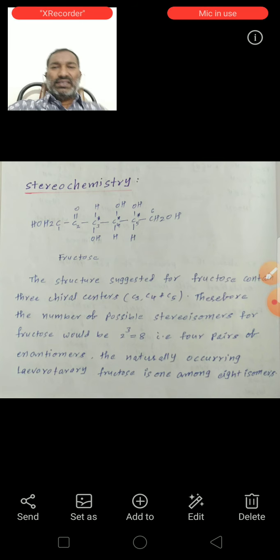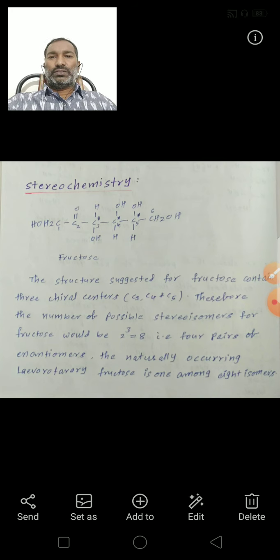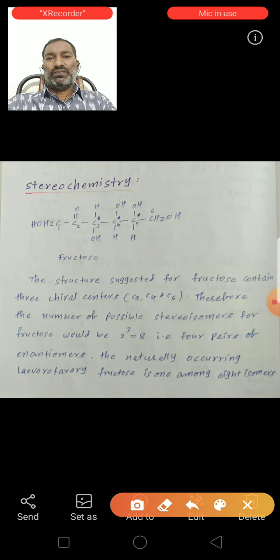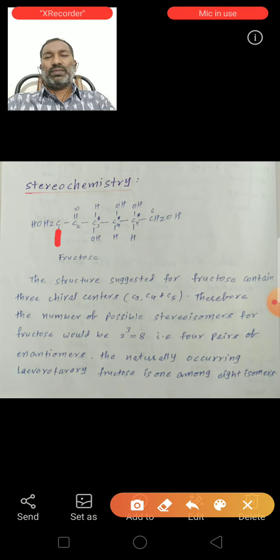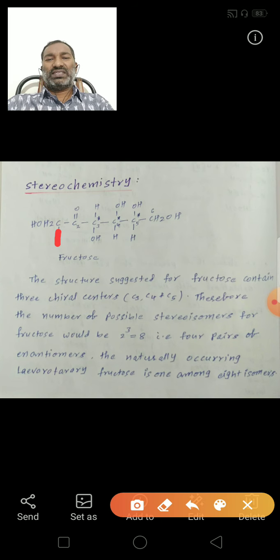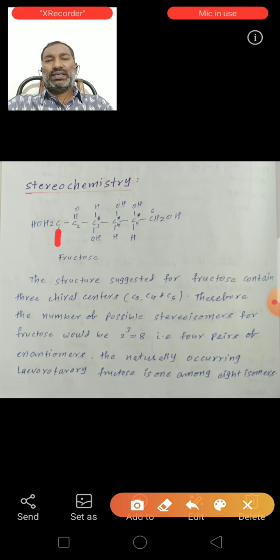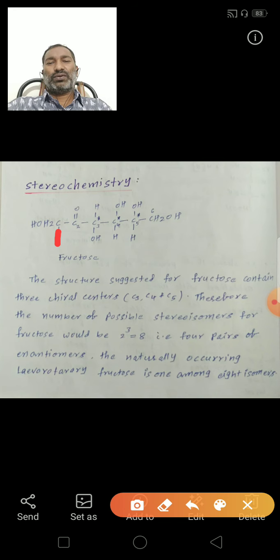Next, see the stereochemistry of fructose. This is the straight chain structure of fructose: CH2OH, C double bond O, CHOH, CHOH, CHOH, CH2OH. This is the first carbon, second, third, fourth, fifth carbon. In the straight chain structure, fructose contains 3 chiral carbons.